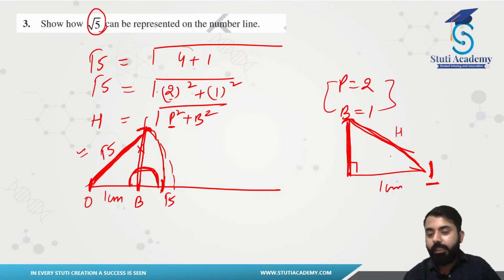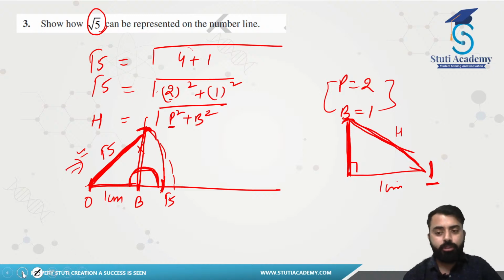So either you can do it like this or you can do it like this, but I want you guys to prefer this method because some teachers do not find the other valid. Although it is true, we can solve this one with this method also, but if you can follow this one, that is well and good. You have to do what? Just take the base, put the point, draw a right angle there, join them, marking the arc of your perpendicular, then using the length of your hypotenuse as the arc of your compass, pin out the location where that would be your required irrational number. So I hope you guys have understood the case and you don't have any doubt in this. So this will be it for representing an irrational number.